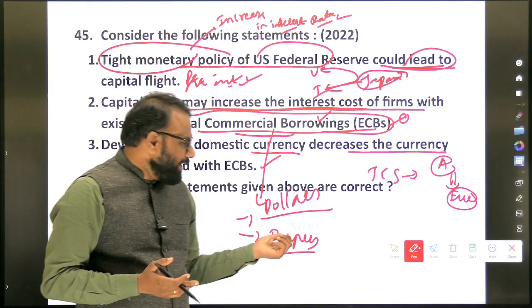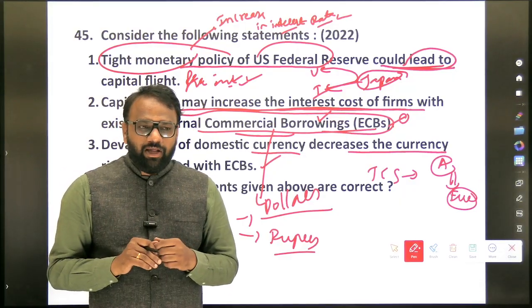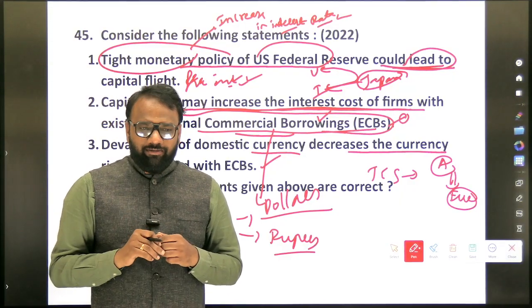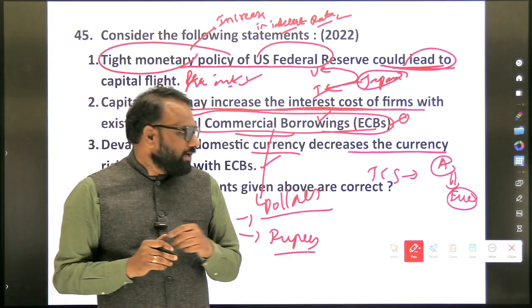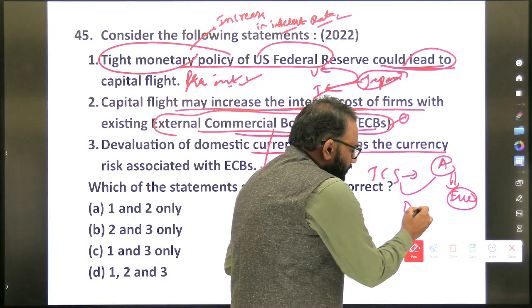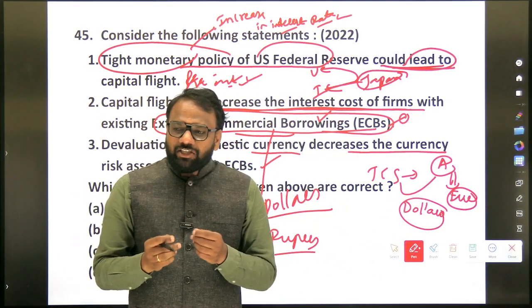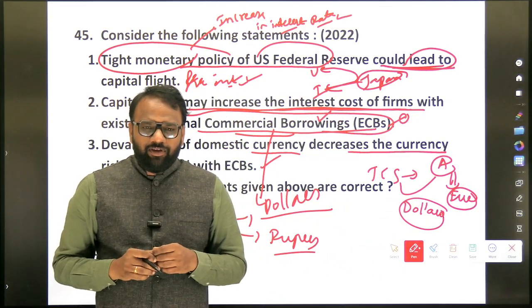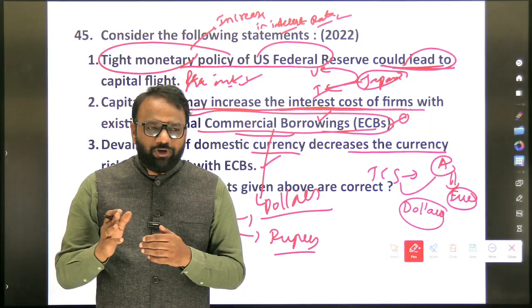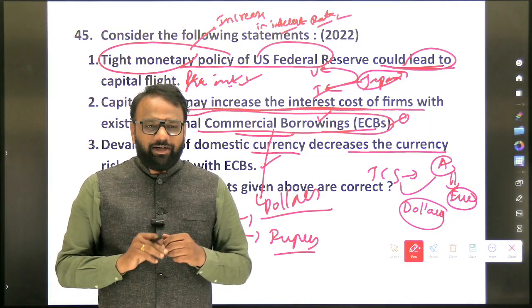So if it is rupee denominated, it will not cause any problem. But if it is dollar denominated, then TCS has to pay the company interest in the form of dollars. But where will TCS get dollars from? Either through some kind of exports, or if it does not have exports, it will purchase the dollars from the market.